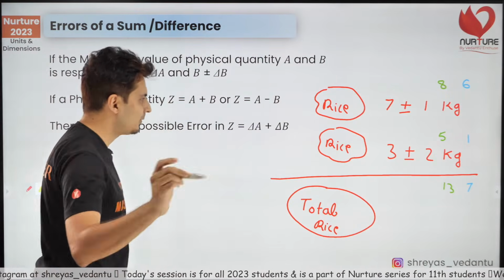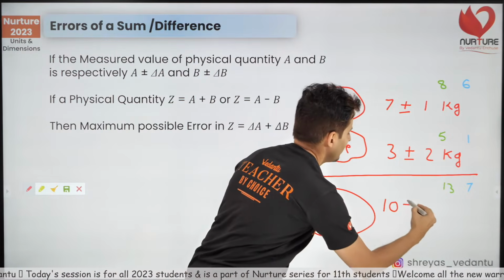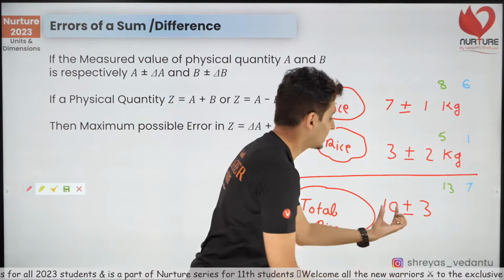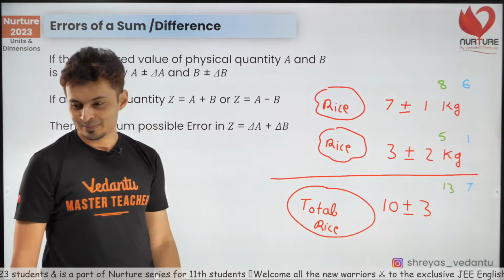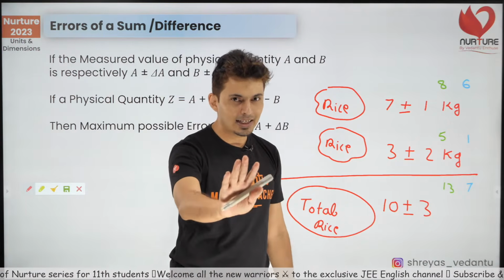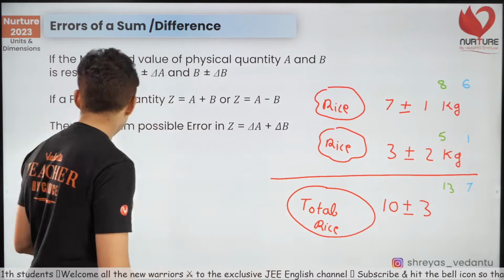Actually what you have is 7 plus 3, which is 10, plus or minus 1 plus 2. 1 plus 2 is 3. So 10 plus or minus 3 kg. 10 plus or minus 3 kg. That's what you have. Is that clear? Everybody understanding this? Beautiful? Okay.